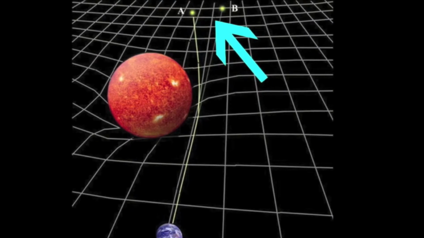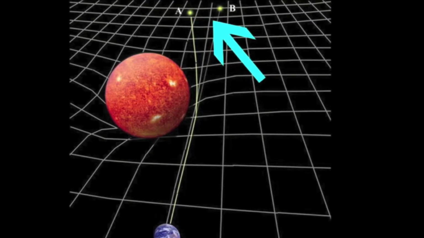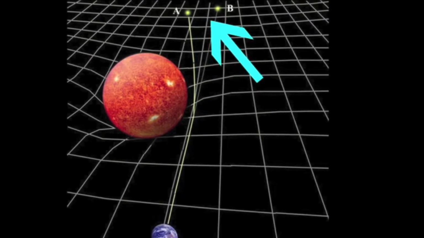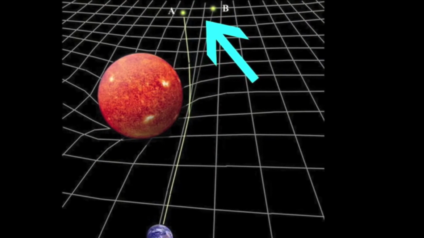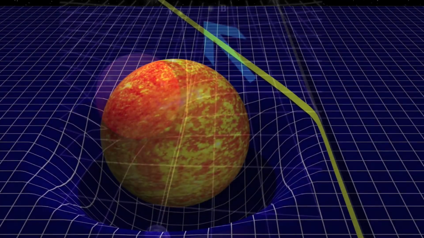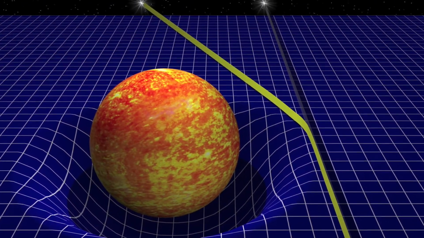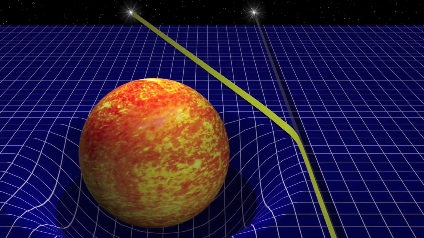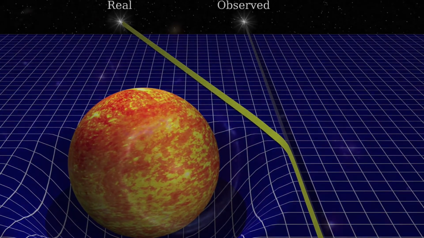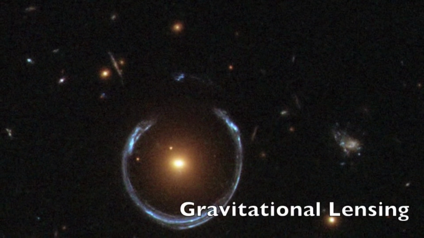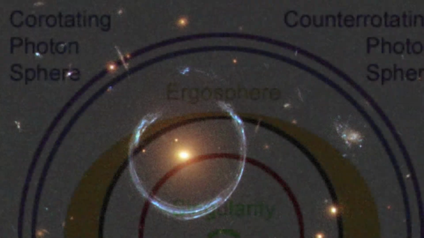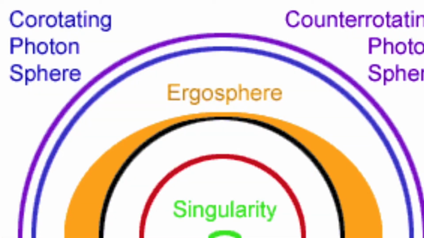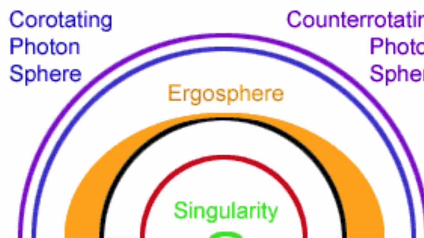As we can see here, the light from the star in location B is bent by the black hole in the center, and the star appears to be in location A. Objects behind black holes appear to be in slightly different locations to us because the black holes bend the light coming off that object. This is known as gravitational lensing, and has even greater effects when the black hole is larger. At a certain distance from the singularity is the photon sphere.